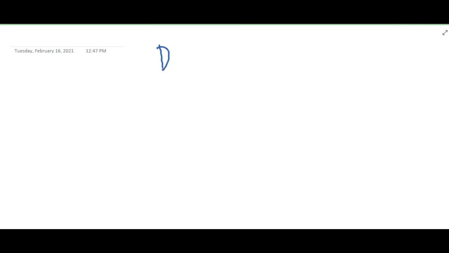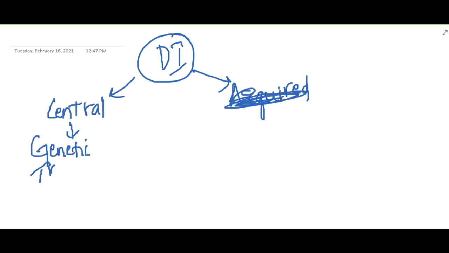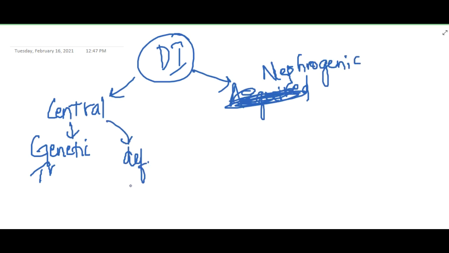Diabetes insipidus is divided into two types: central diabetes insipidus and nephrogenic diabetes insipidus. Central diabetes insipidus occurs mainly due to the deficiency of the hormone vasopressin. ADH deficiency results in central diabetes insipidus.